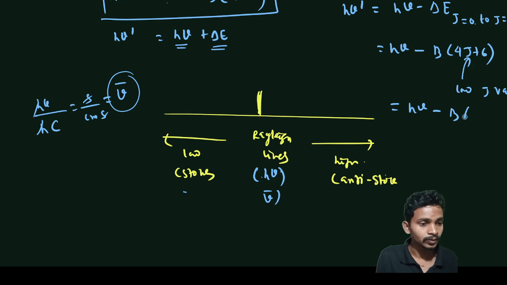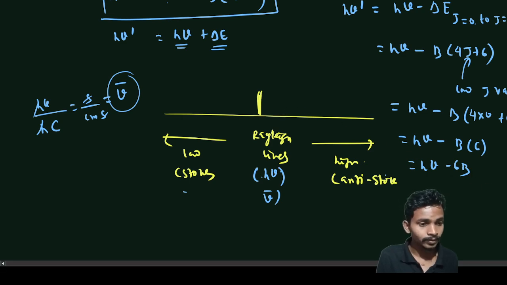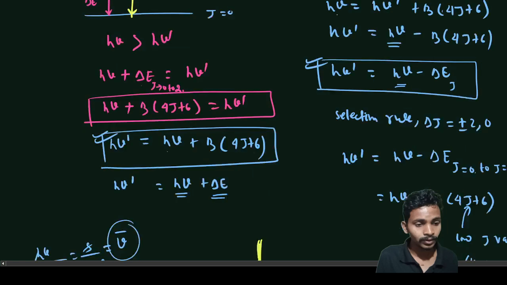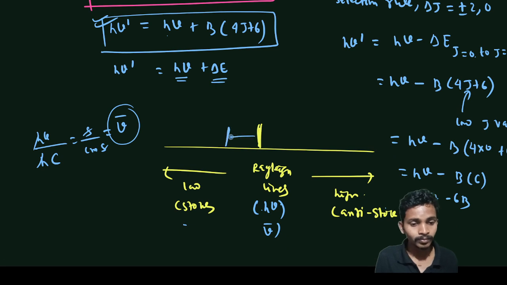That is 4 into 0 plus 6, so I get h nu minus B times 0 plus 6, that is equal to h nu minus 6B. Sorry, this is the Stokes lines, minus 6B, because here we are talking about the Stokes lines. So first these are the anti-Stokes, here the Stokes. First I will get the difference of 6B.